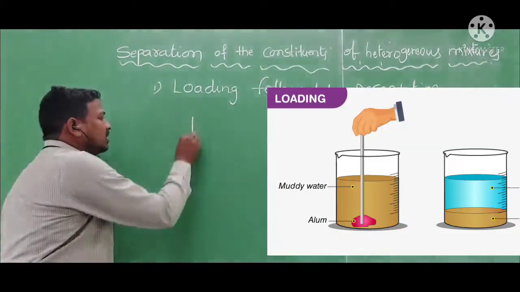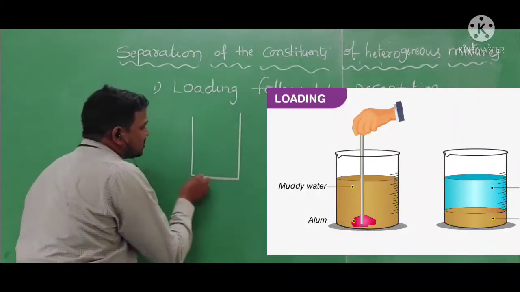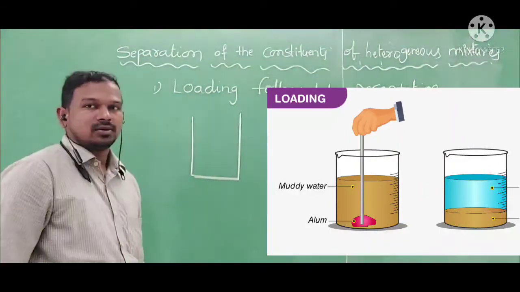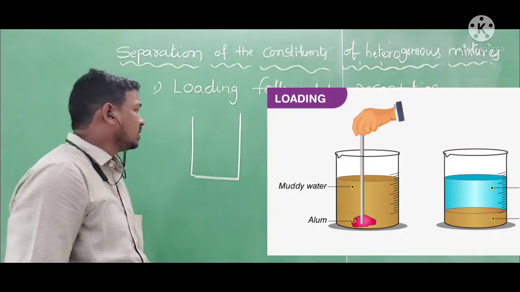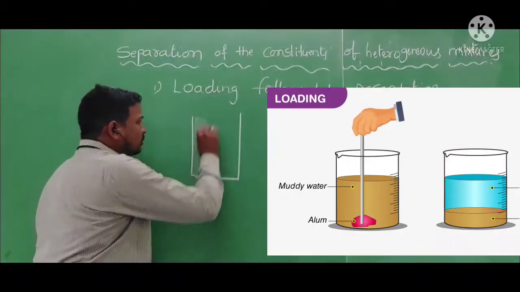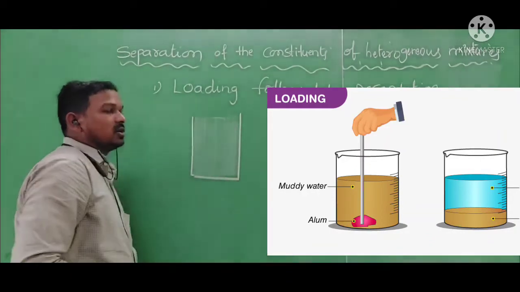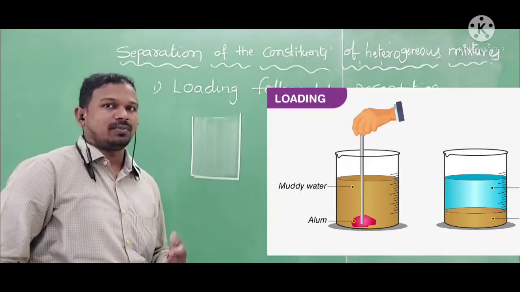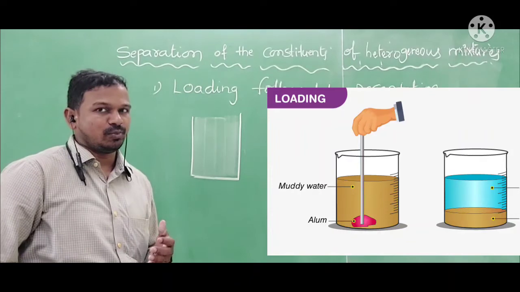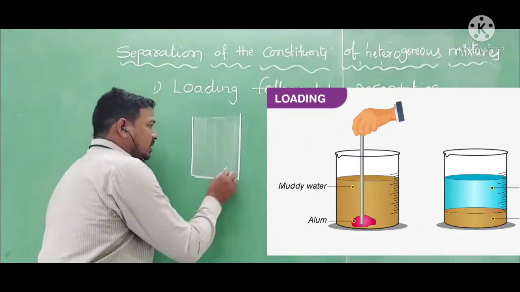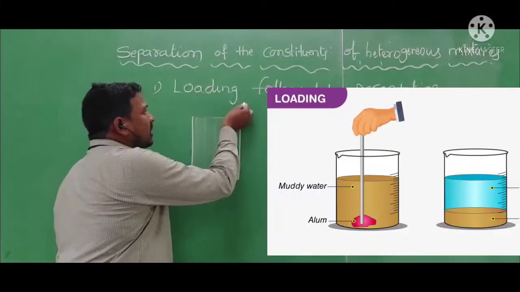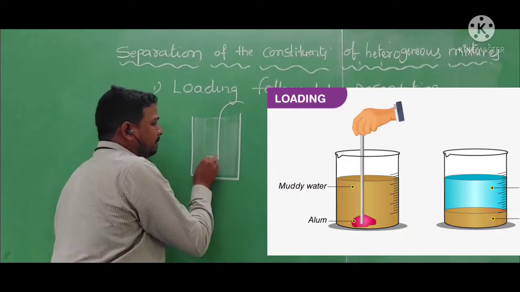So here I am taking water which is impure, having soluble impure particles. Now I am going to take one piece of alum.